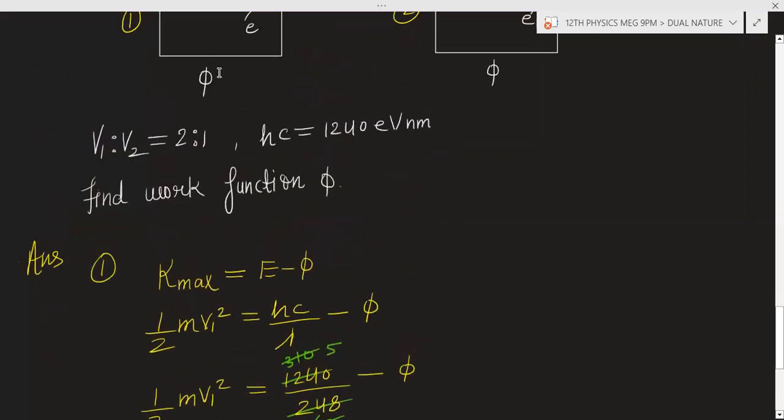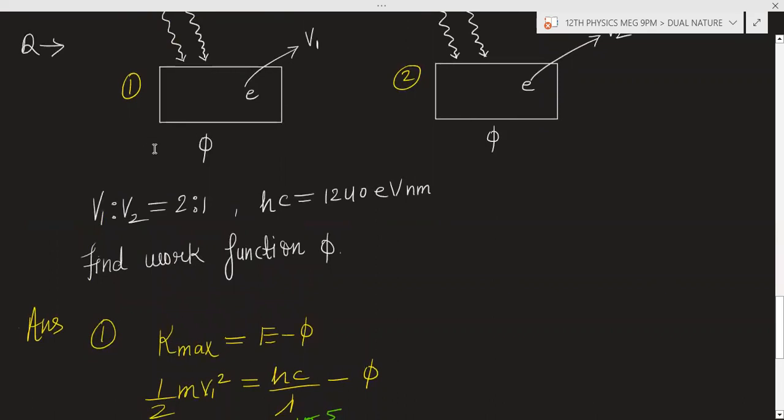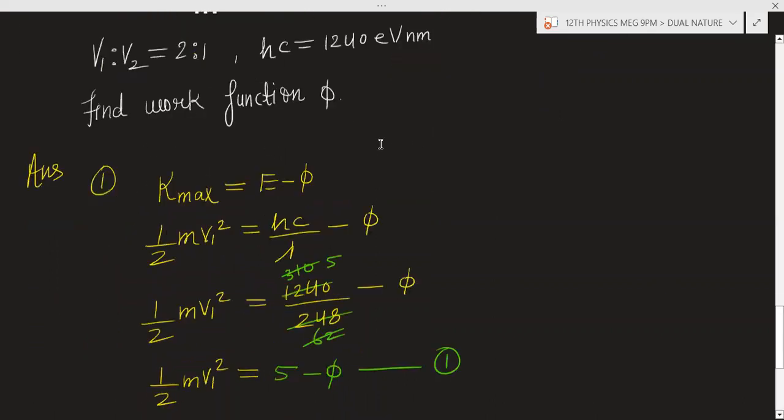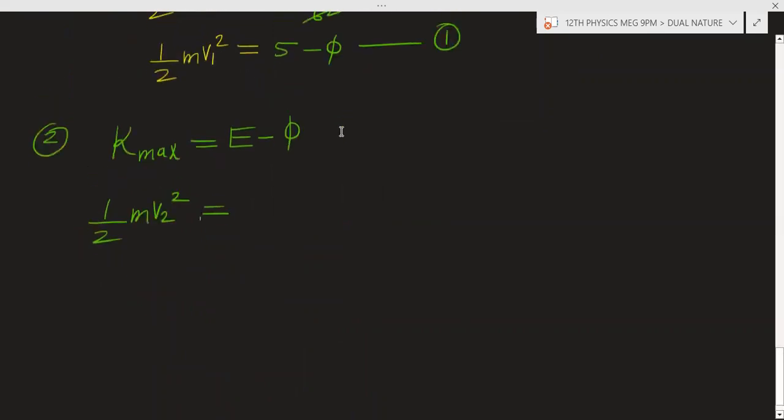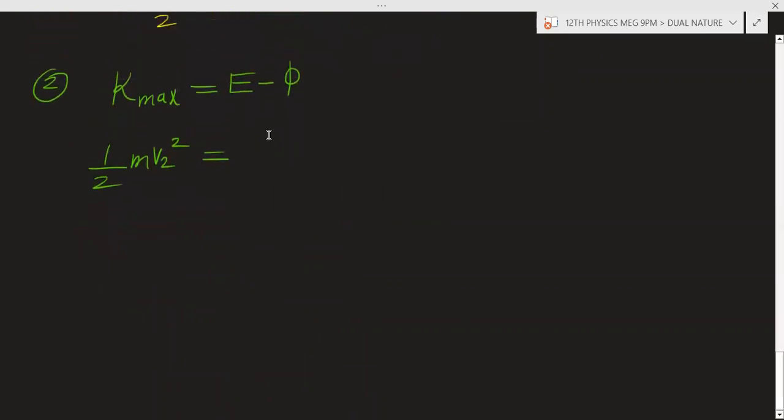Work function phi is the same because the metal surface is the same. This is given also in the question. Maximum kinetic energy for the second case is given by half into mass into v2 square. Energy can be written as hc by lambda 2.